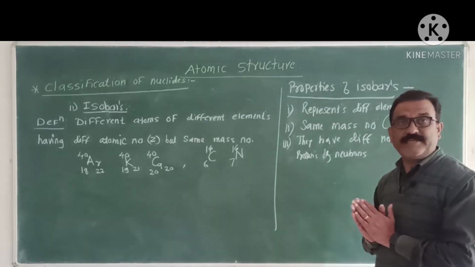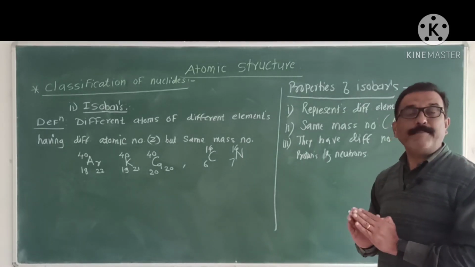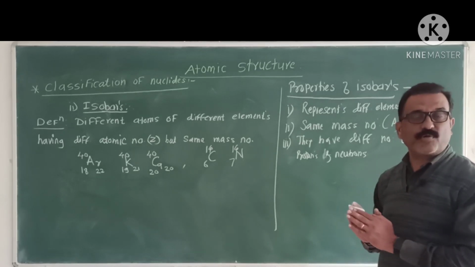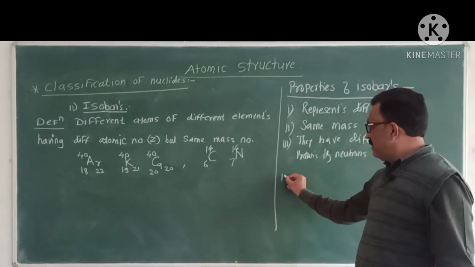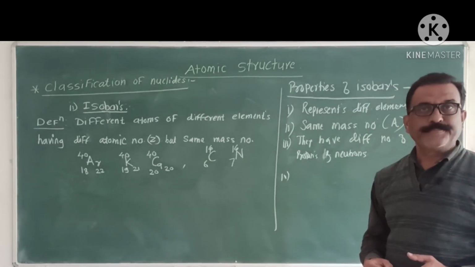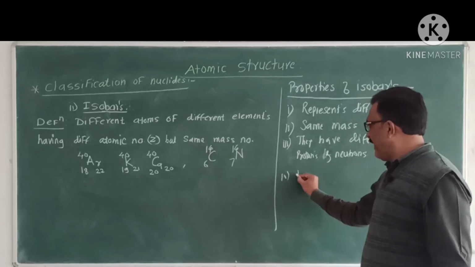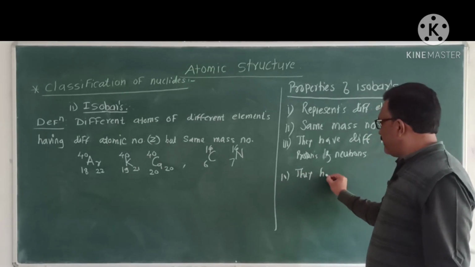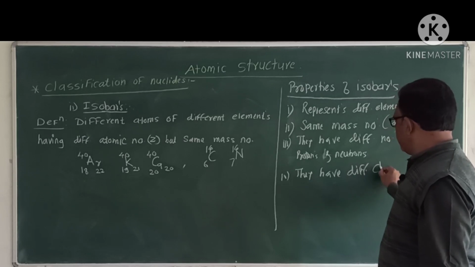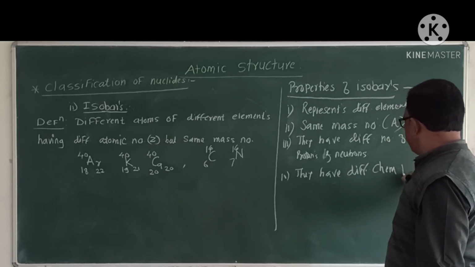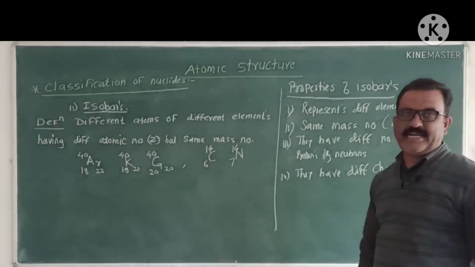Which is a common thing? They have same mass number. That is, addition of proton and neutron are same in isobars. As they represent a different element, they have a different chemical properties. They show a different chemical reaction.